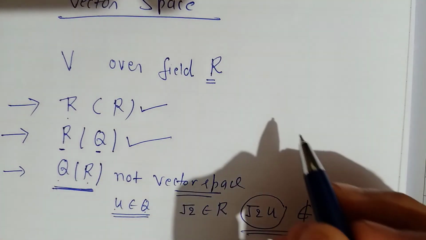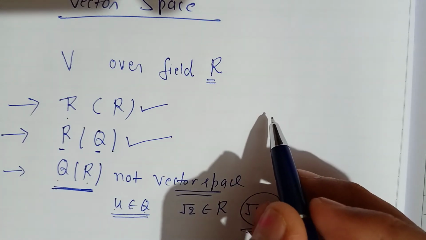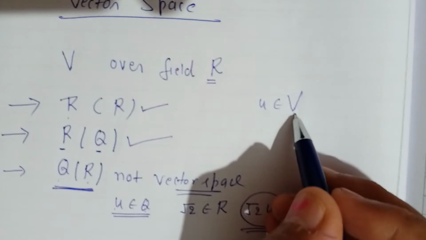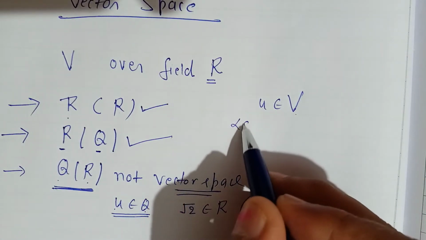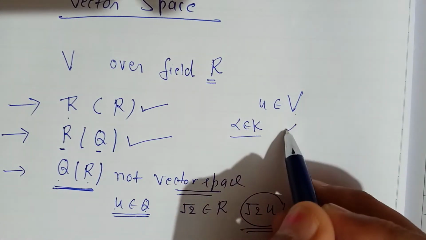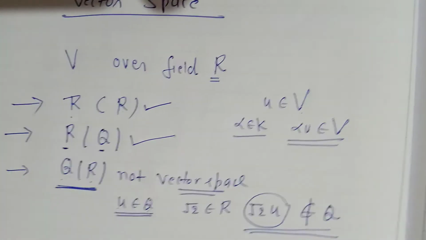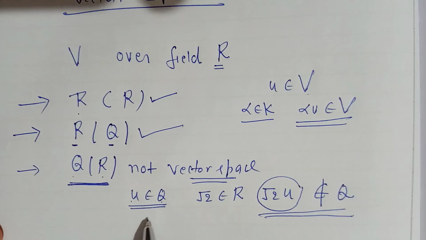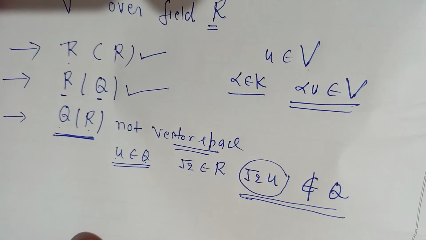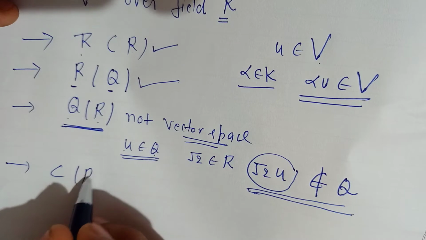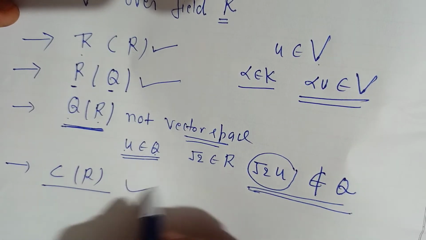Do you remember? You can refer to the previous video. Here u is a vector from V and alpha is some scalar from the field, so alpha u should belong to V. This is scalar multiplication. But this Q over R is not a vector space because scalar multiplication does not satisfy. Next we take C over R. So this is a vector space, no problem.